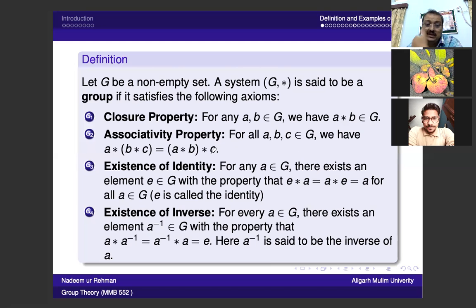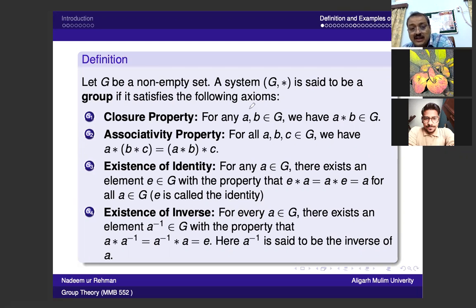The next property is the existence of an identity. In the whole set, there exists an element e, also an element of G, with the property that e ∘ a is the same as a ∘ e, which is equal to a for all a belonging to G, and e is called the identity.